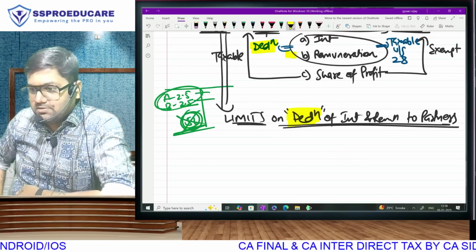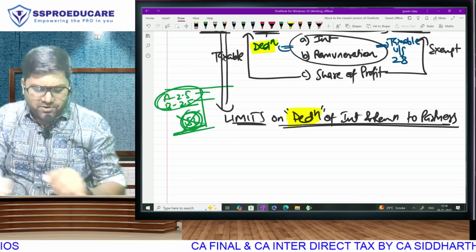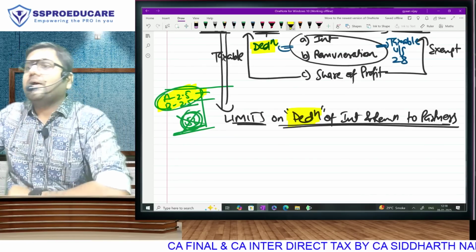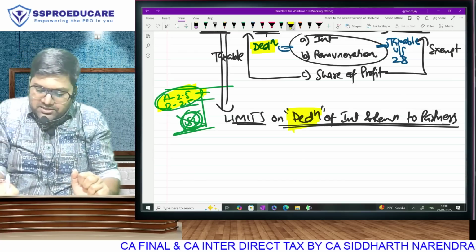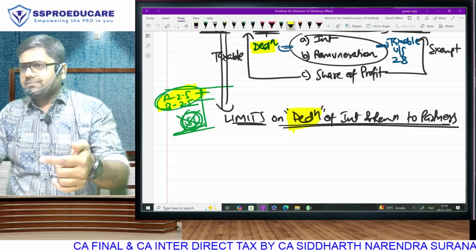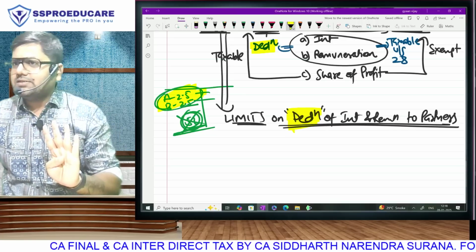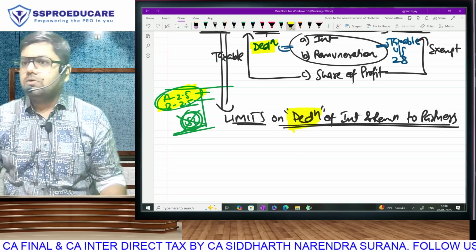You understood? Supposingly the firm has paid 5 lakh. Limits I will teach you. Example I am saying. Supposingly the firm has paid 5 lakh. First we will apply the limits. When we applied the limits, as per the limits of the deduction here, our answer came 4 lakh. How much is actually paid? 5 lakh. Limit ka answer is, of course we will learn the limits, but example.